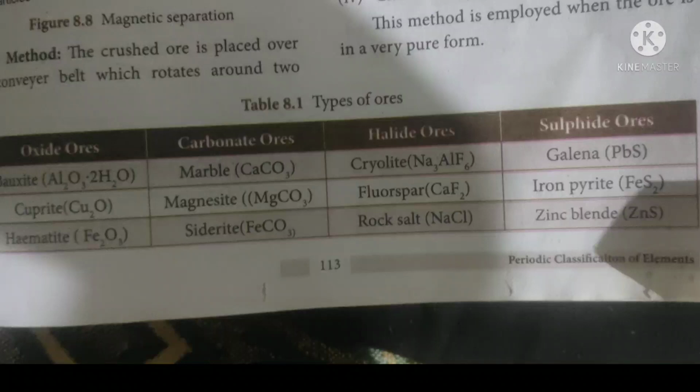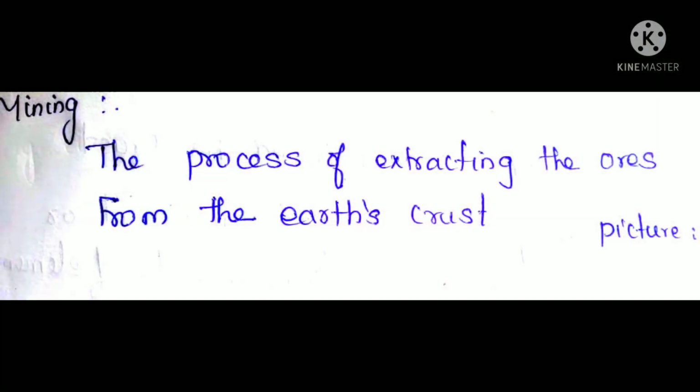So these are the examples for different types of ores that are found on the earth crust. The next process is mining. You know this topic, isn't it? Mining. The process of extracting the ore from the earth crust is called mining, isn't it? From the deep of the earth crust we are taking the ore outside. After that only we will do all other steps.